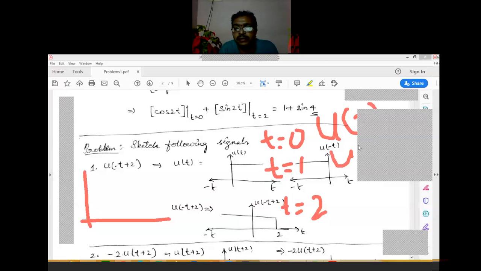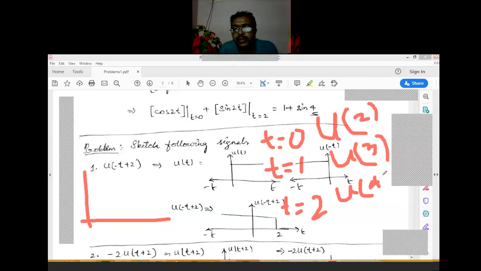For t equals 1, what is this value? u of 3. For t equals 2, u of 4. So like this, the values extend toward the right side. And the starting point is 2 only.